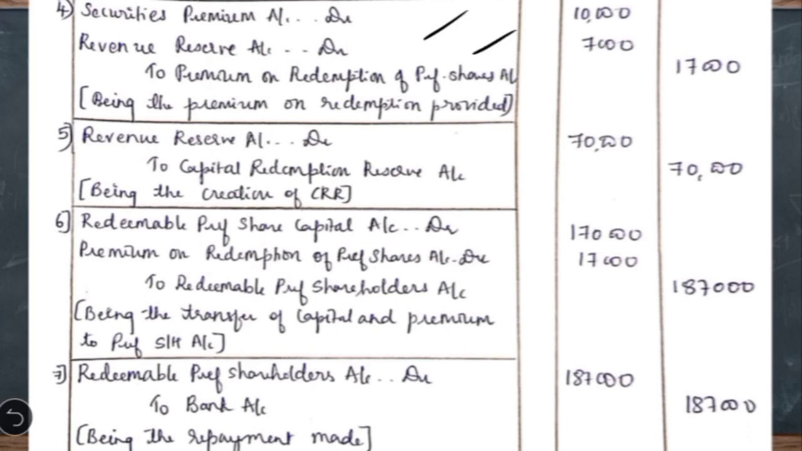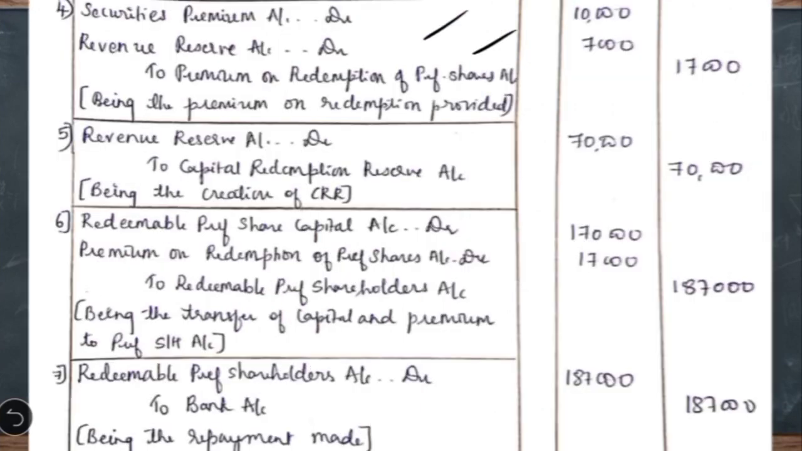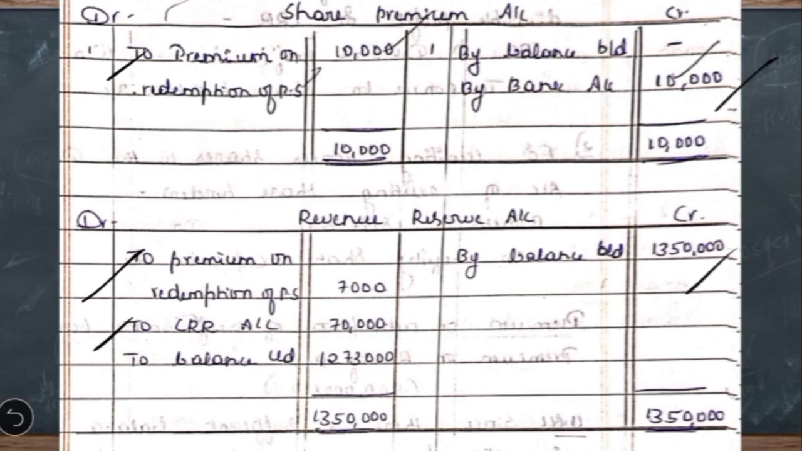The first one is while providing the premium on redemption, we have written the entry here, revenue reserve account debit to premium on redemption. So here in the revenue reserve account we have to write to premium on redemption of preference shares account 7,000. Then while creating the capital redemption reserve account also, we have debited the revenue reserve account. So the entry here was revenue reserve account debit to capital redemption reserve account. So we have to write on the debit side to capital redemption reserve account. After adjusting this, when we close the revenue reserve, we get a balancing figure on the debit side, that is a closing balance 12,73,000.